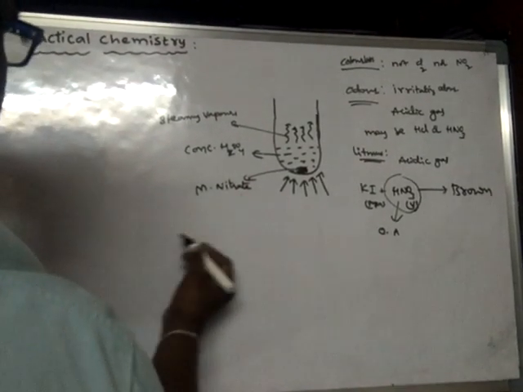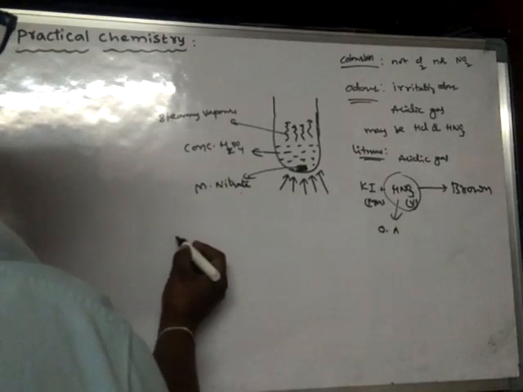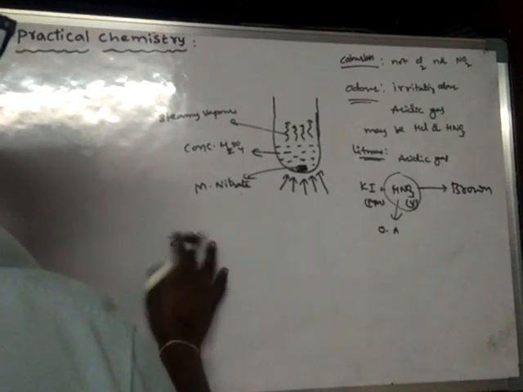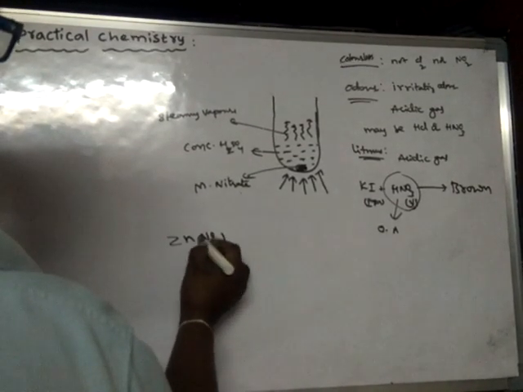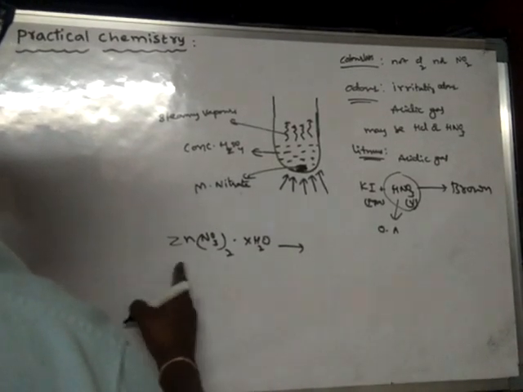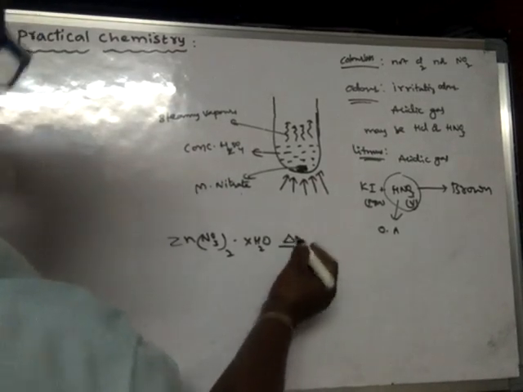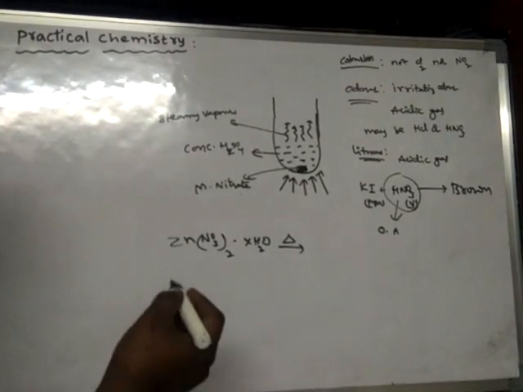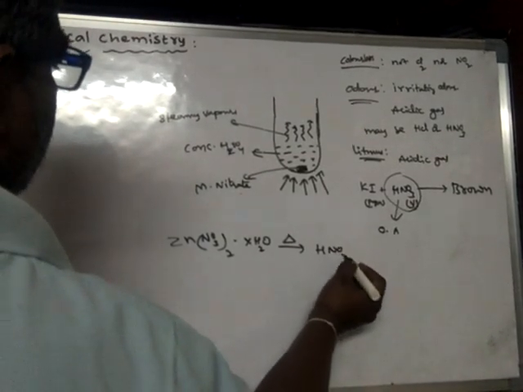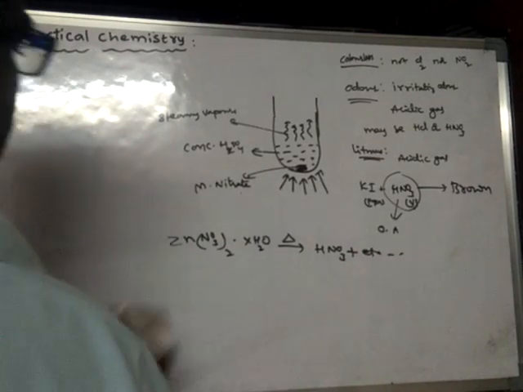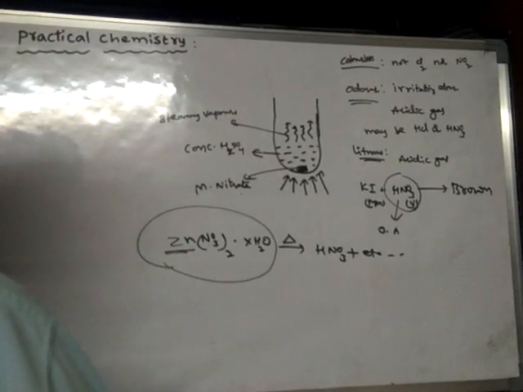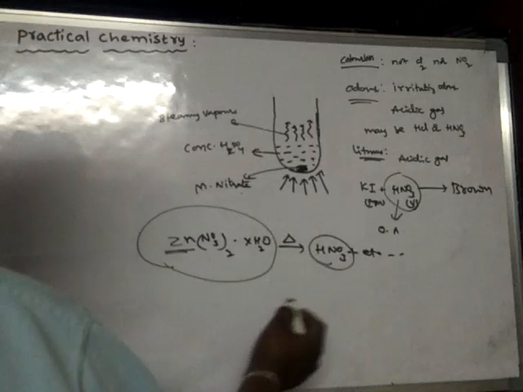For example, hydrated zinc nitrate, Zn(NO3)2·xH2O, with a certain number of water molecules, upon strong heating decomposes to form HNO3 and some other things. In this way, even hydrated metal nitrates upon strong heating will give HNO3 vapors.